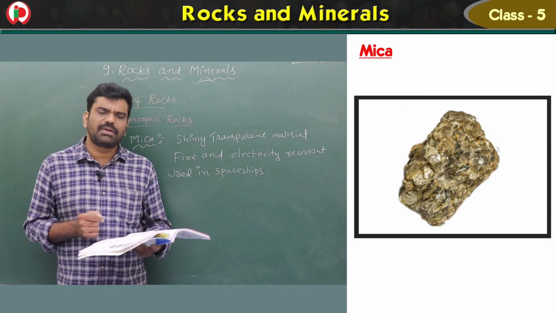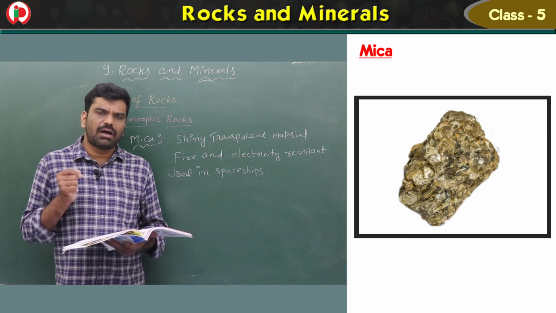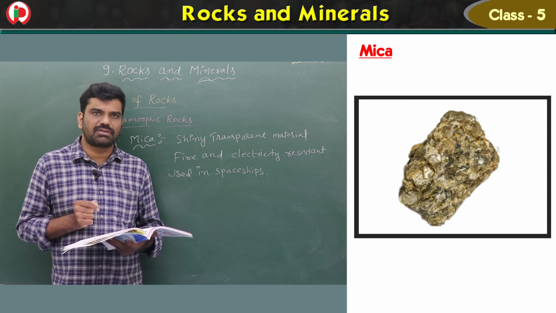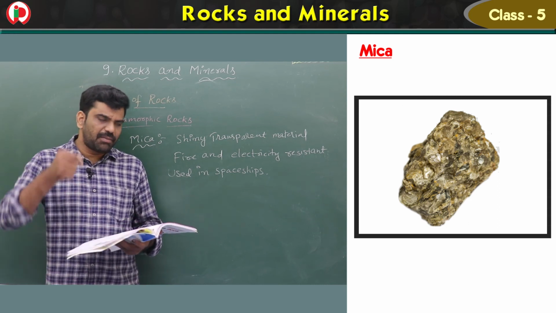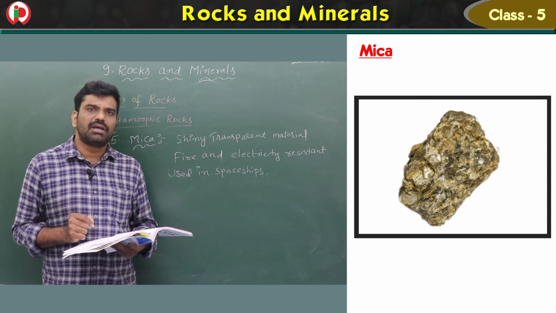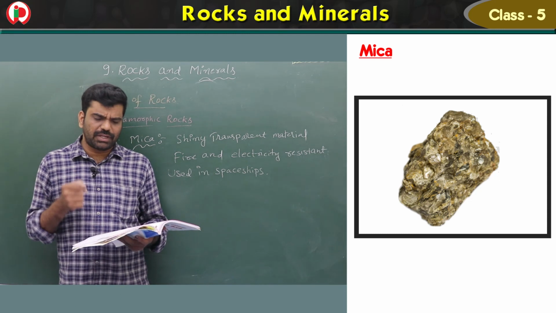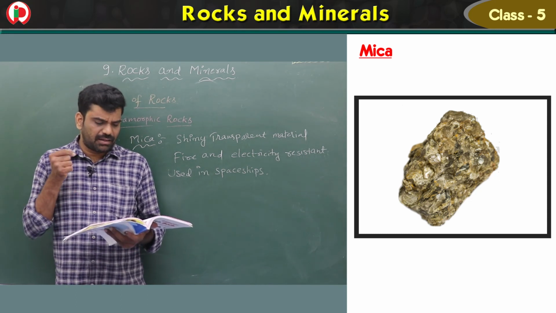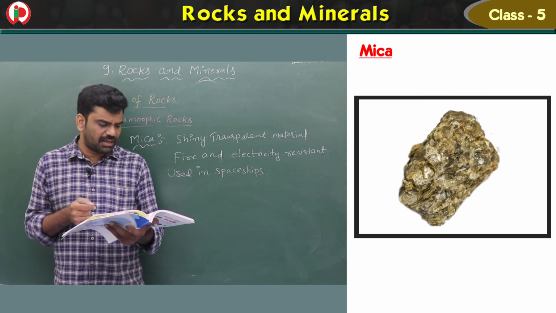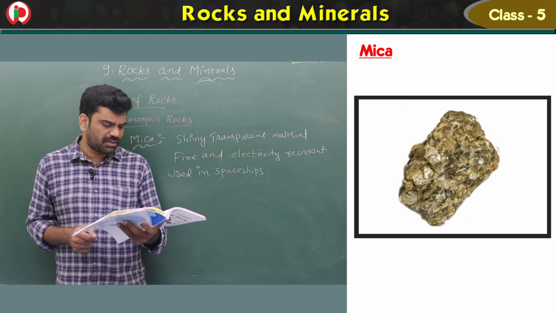Once again I repeat, these metamorphic rocks are the third kind of rocks, and they are formed from other rocks when, due to earth movements, immense heat and pressure change the chemicals, forming the metamorphic rocks.